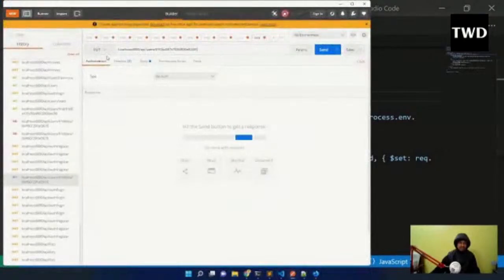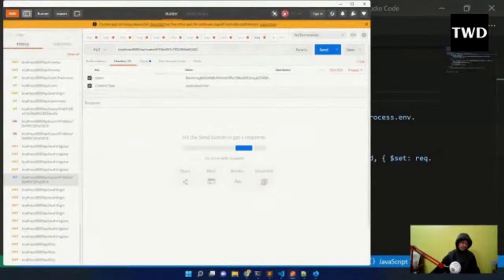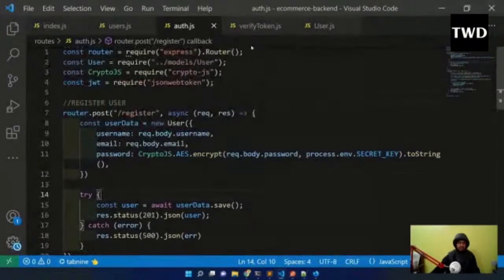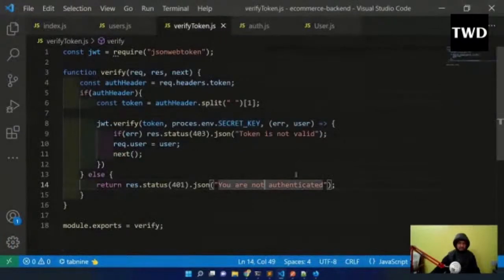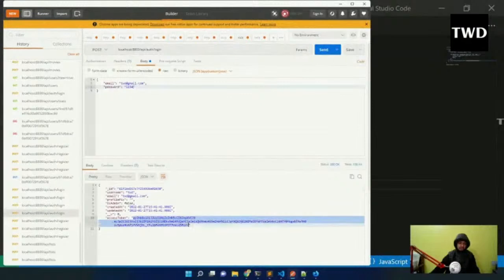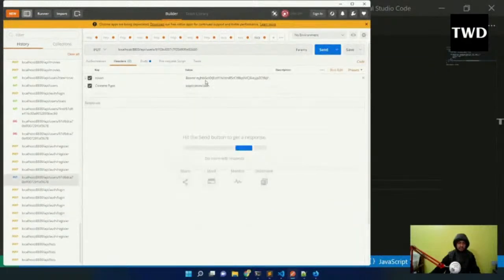So this is there, and I'm taking API users, and then I go to the header. This is very important: in the header, the content type is JSON, and the token goes with a bearer. We have to give the bearer, and if you do it from the front end, you will know. When you go to the verify token, you see that I'm splitting it, because this token will contain this bearer. It is very important to pass it. Now I have to get the real token, because that is a very old token which I used earlier. So I go back here and update it. See, without this authentication it won't work. Okay, so I will pass this, and the application JSON is done.